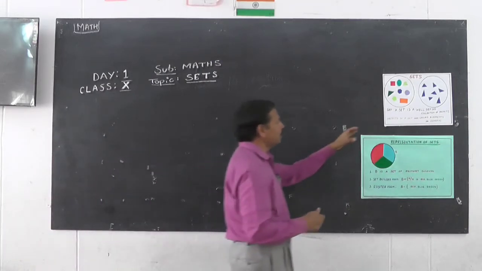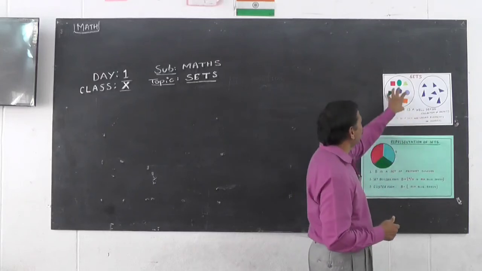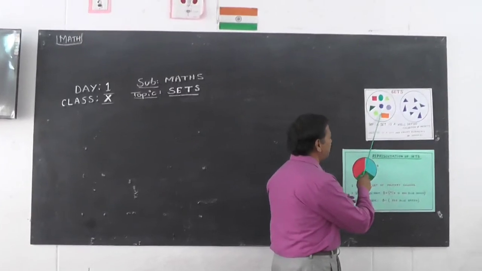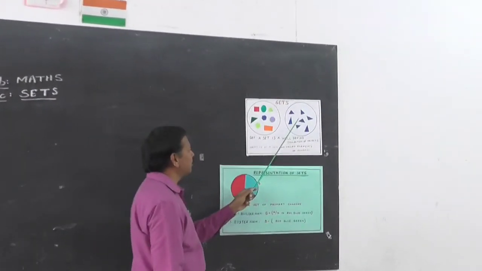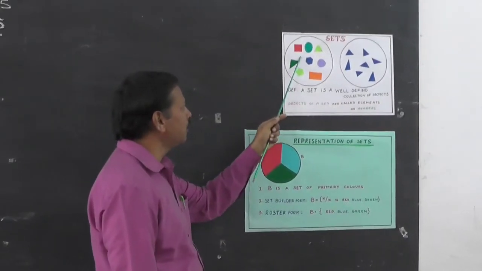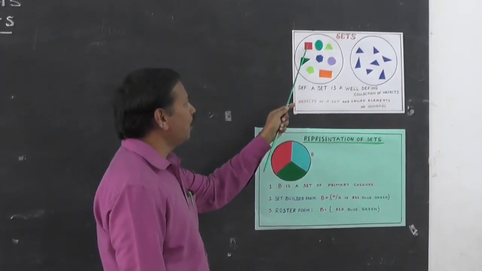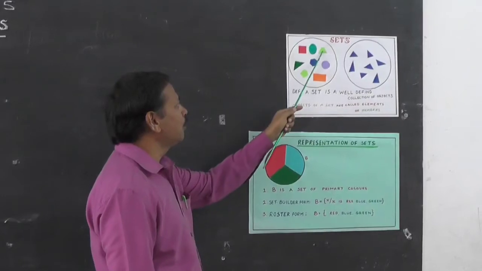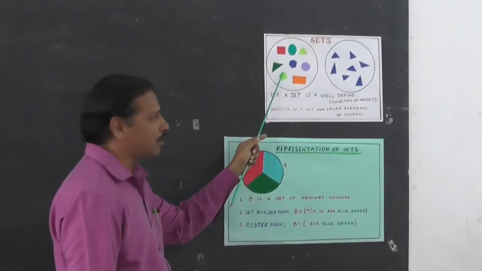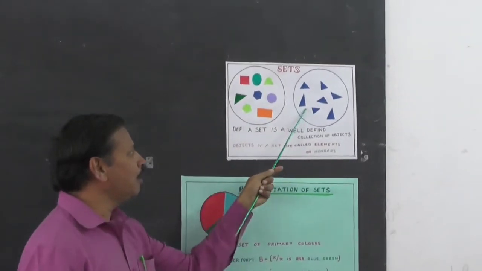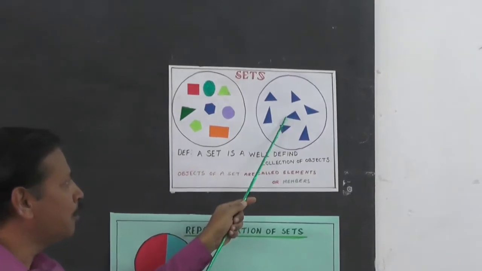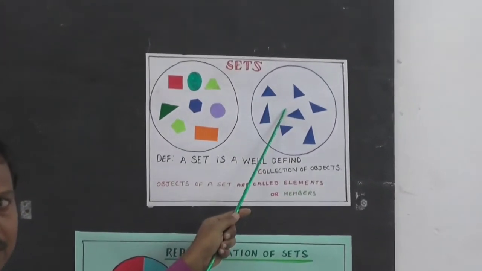Let us see this example here. Here you are finding some mathematical objects. Here also you are finding some mathematical objects. But there is a difference between these two. Here you will find the mathematical objects are different: square, rectangle, trapezium, triangle, pentagon, hexagon, circle, different objects. Whereas here you are finding all triangles. Maybe they are different types of triangles, but they belong to one category, that is triangles.